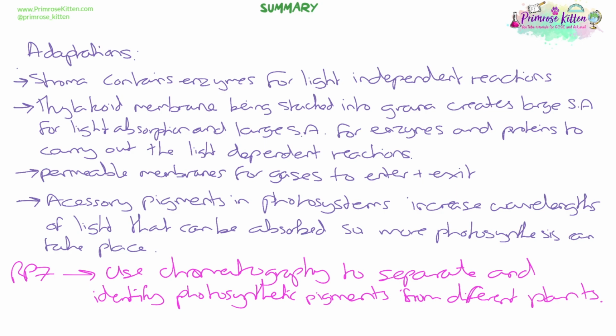You've got the permeable membranes around the outside that allow the gases to enter and exit for photosynthesis and also have that level of control. We've got the accessory pigments in the photosystems that increase the wavelengths of light that can be absorbed, and so more photosynthesis takes place. And then we looked at how you can show that those accessory pigments are there by using the chromatography method from Required Practical 7 to separate and identify those pigments from different plants and maybe compare them.